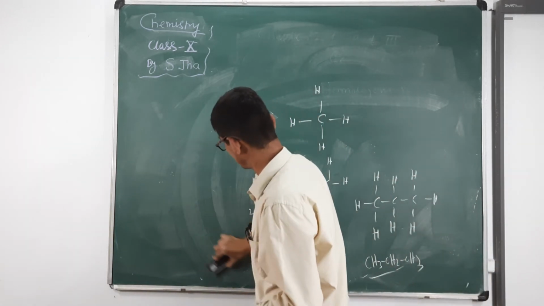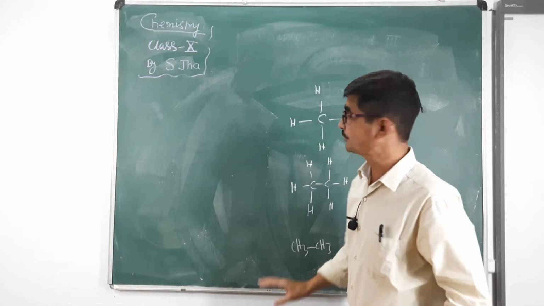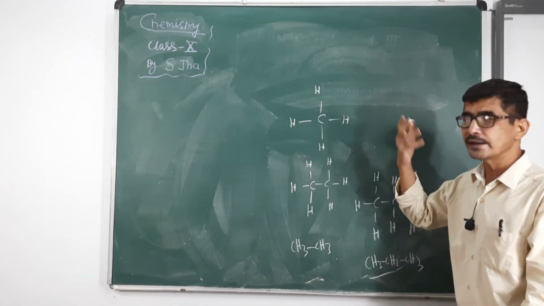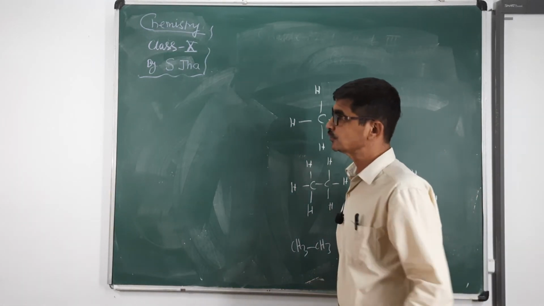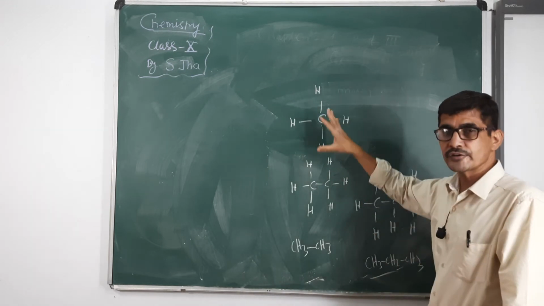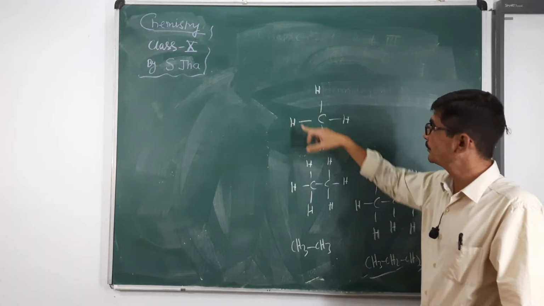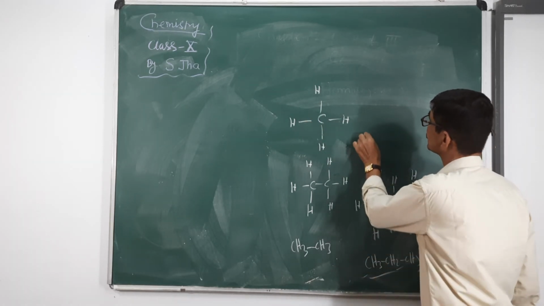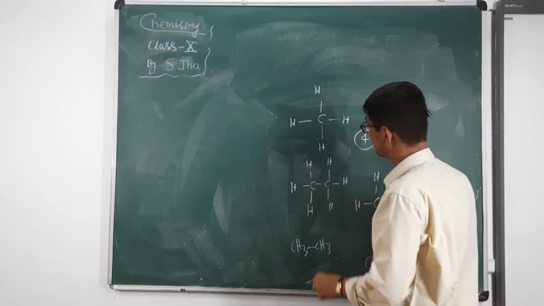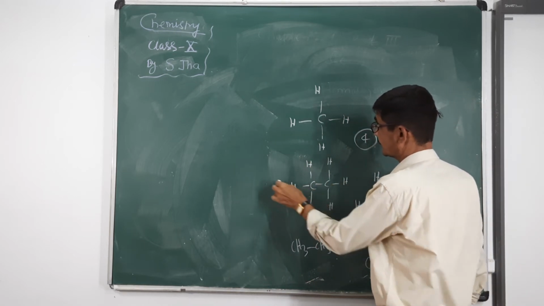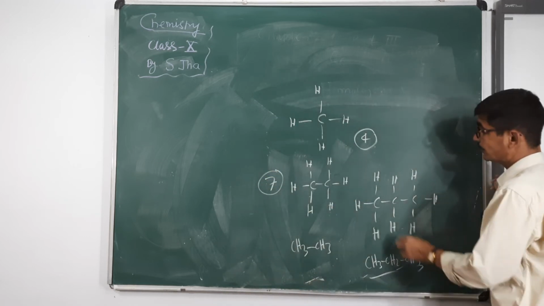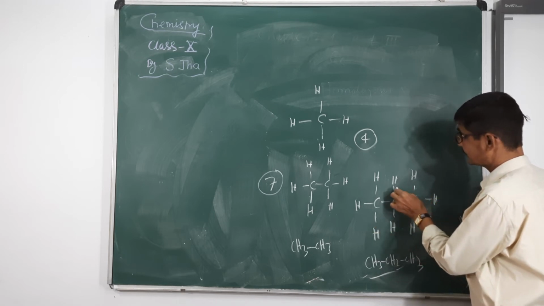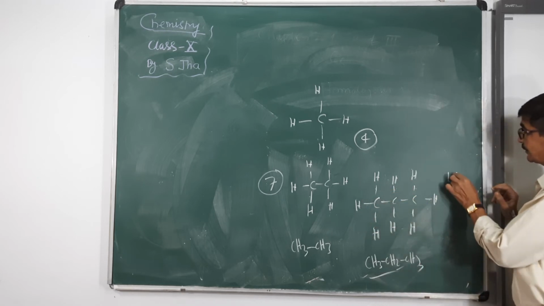How many covalent bonds are present in methane, ethane, propane, any hydrocarbon? You know there are two ways. Number one, draw the structure and count the covalent bonds. In case of methane, this is the structure of methane and the number of covalent bonds is 1, 2, 3, 4. So total number of covalent bonds is 4. In case of ethane, this is the structure of ethane, 1, 2, 3, 4, 5, 6, 7. Total covalent bonds is 7. In case of propane, the total number of bonds is 10.